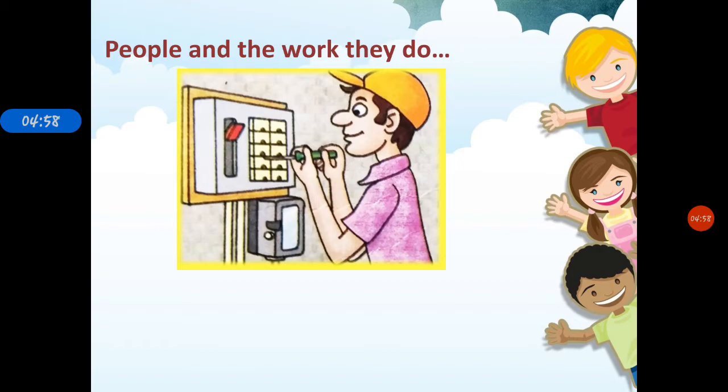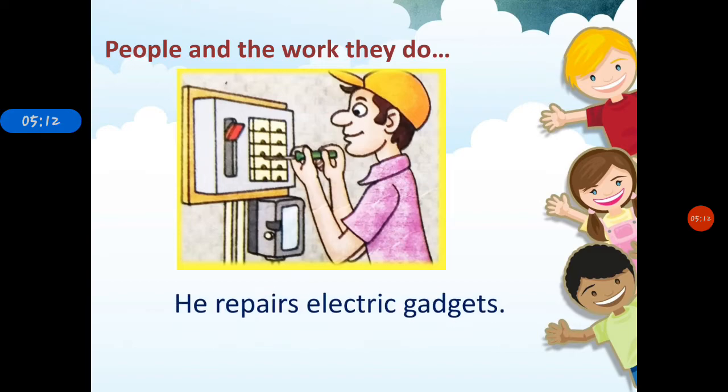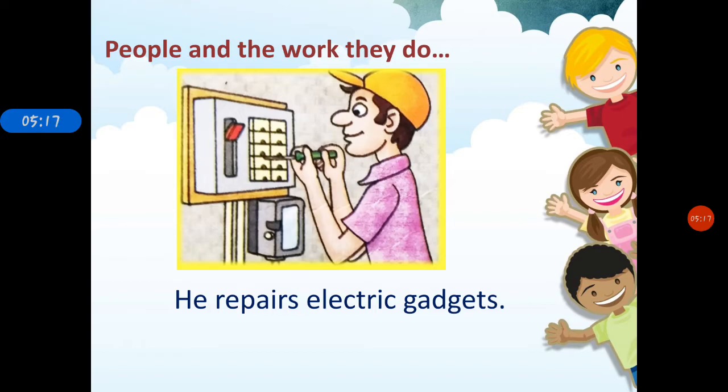Whenever we have any problem related to electricity, at that time we call a person, our helper, and the name of that helper who repairs the fault is electrician. Yes, he repairs electric gadgets. He is an electrician.